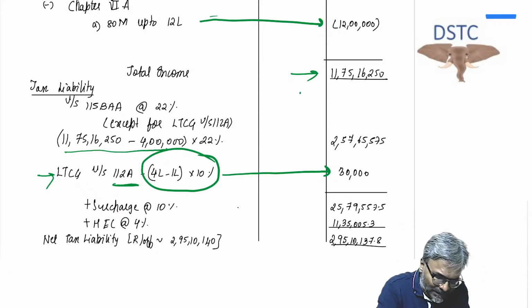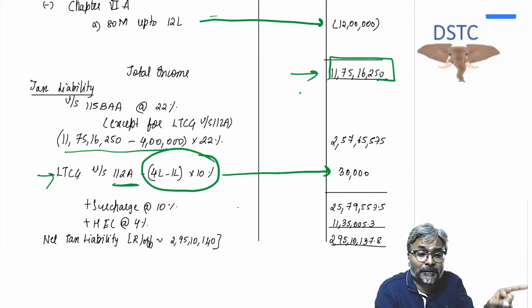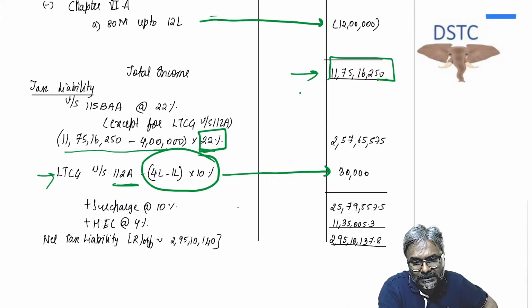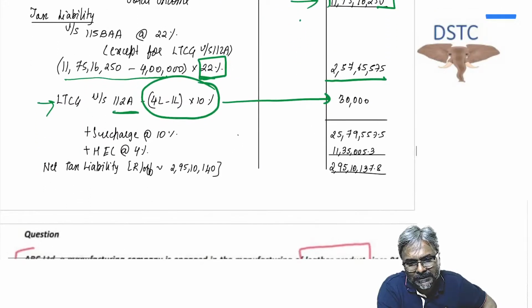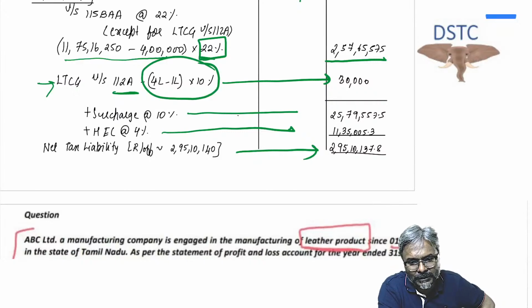Now, how much is your balance long-term capital gains? 11 crore 75 lakhs 16,250 minus from that 4 lakhs, and on that 22%, which will give you 2 crores 57 lakhs 65,575. And then you add to that the surcharge, students, and then you add HEC, and therefore you get your net tax liability, which is 295 10 137.8. This is what you get, students, in this regard.